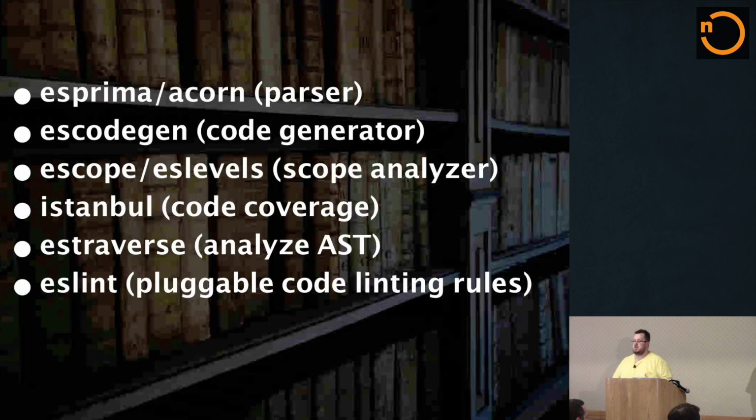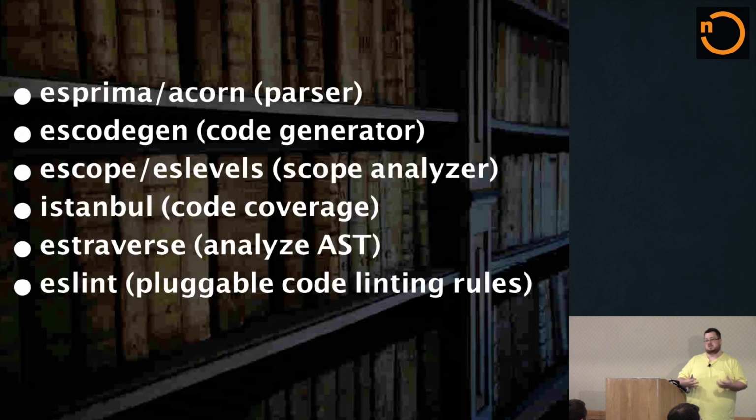More tools. ES Traverse will analyze your abstract syntax tree, the result of your parsing. It will analyze that and allow you to put hooks in and rewrite things on the fly in a streaming fashion. ESLint is one of the linters out there. There are other ones like JSHint, of course, but ESLint is incredibly configurable. So you can actually use ESLint to verify your code as you're running through this parsing.